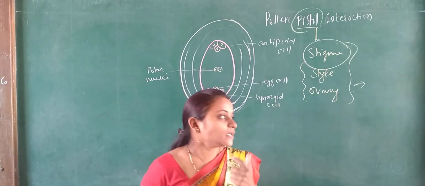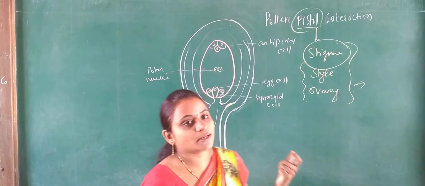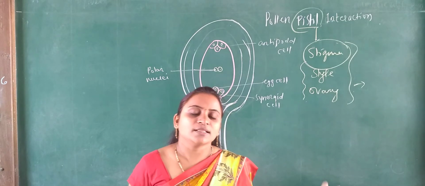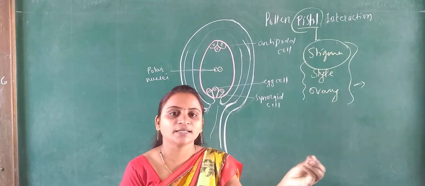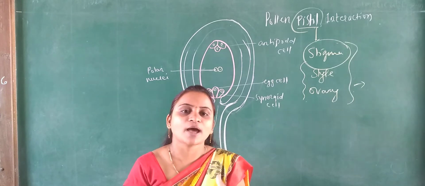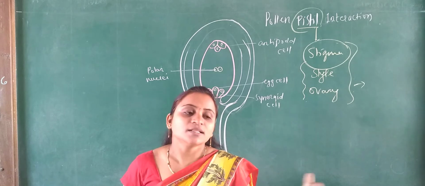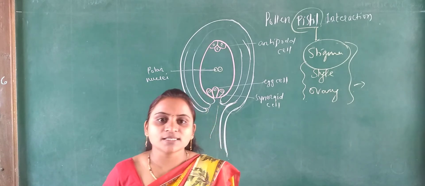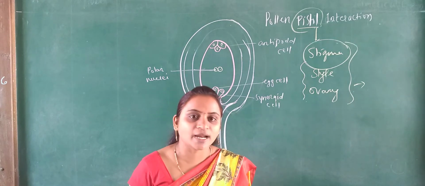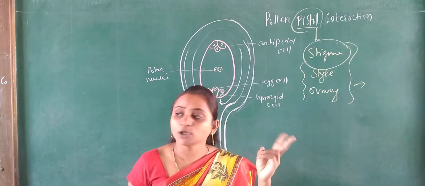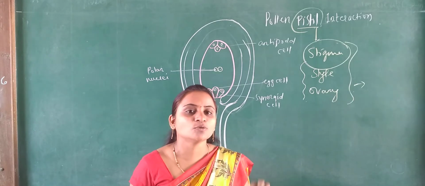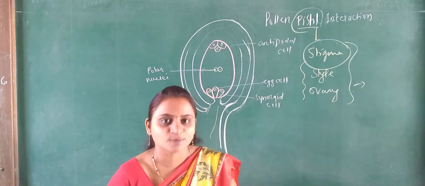agent. ओके, तर इथे आपल्याला हे सांगायचे की पोलन पिस्टल इंटरॅक्शन मध्ये जे पोलन ग्रेन आहे ते राईट टाईपचे आहे, right type of pollen grain falls on that stigma and this pistil has the ability to accept this pollen grain. म्हणजे जर राईट टाईपचे असेल किंवा सेम स्पेसिसमध्ये जर पॉलिनेशन असेल तर राईट असेल, but in two different species when the pollination occurs at that time, no guarantee that the right type of pollen grain falls on that stigma.